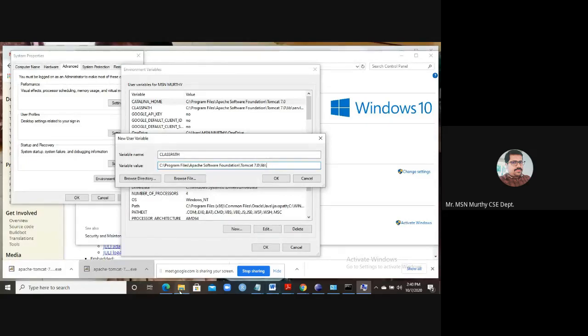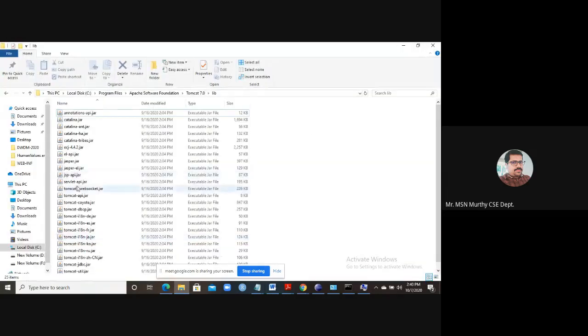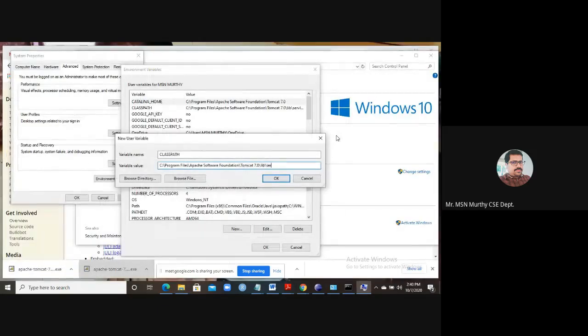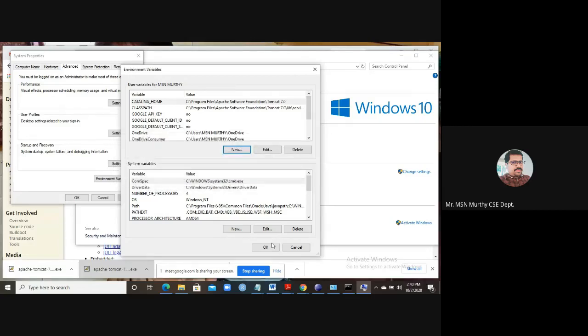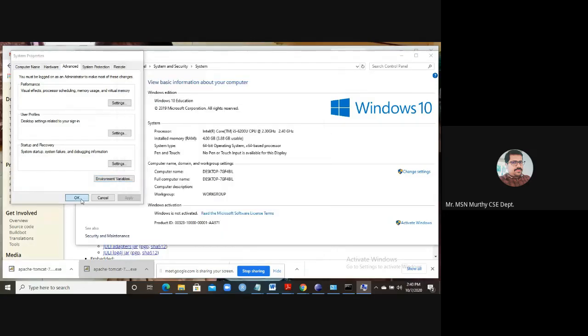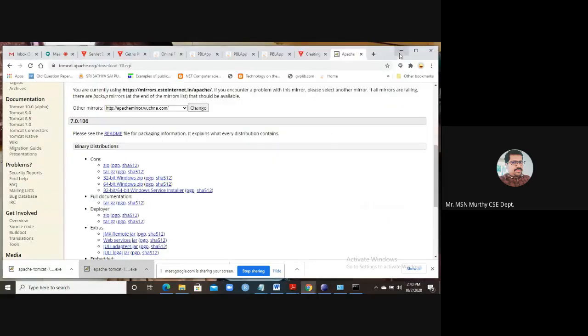I told you what the file is: servlet-api.jar. So write servlet hyphen API.jar. Click OK, everything click OK, and then open a browser.